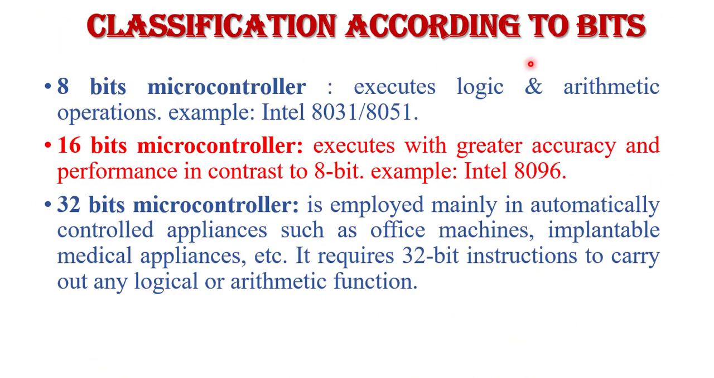Now the classification of microcontrollers according to bits. As I have already told, there are a number of classifications of microcontrollers according to bits: 8-bit, 16-bit, 32-bit microcontrollers. So what do we mean by 8-bit, 16-bit, 32-bit microcontrollers? Here 8-bit, 16-bit, 32-bit are all the word length of the microcontroller. Word length means an 8-bit microcontroller fetches 8-bit data at a time and executes 8-bit data at a time. It means all operations are performed on 8-bit data at a time. So this is the word length of the microcontroller.